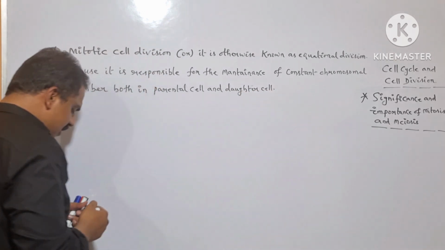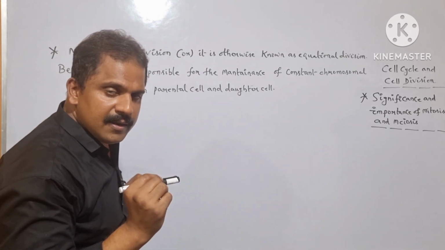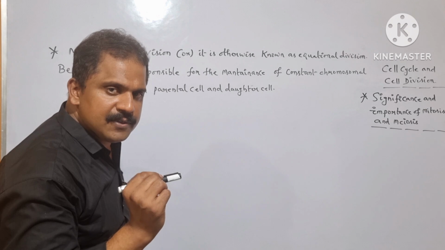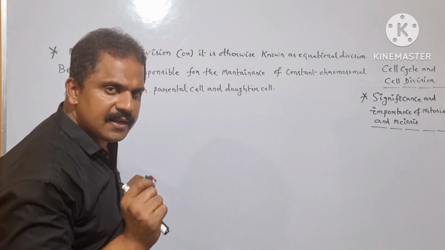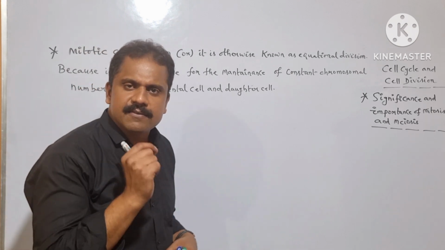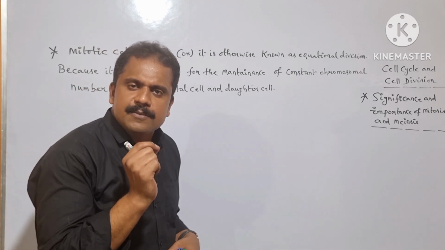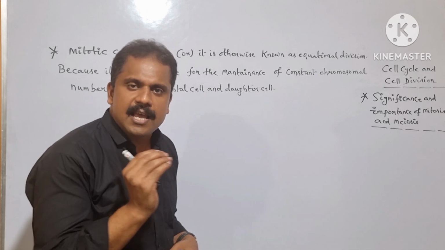Here we need to understand the occurrence of mitosis. Most commonly, mitotic cell division is observed in diploid cells. There are certain exceptions to this strategy. Mitotic cell division is not only observed in diploid cells, it is also observed in certain haploid cells.